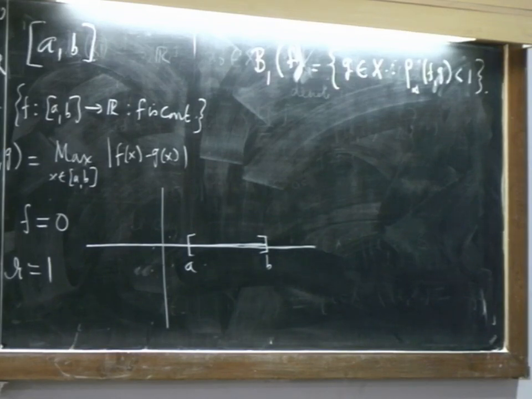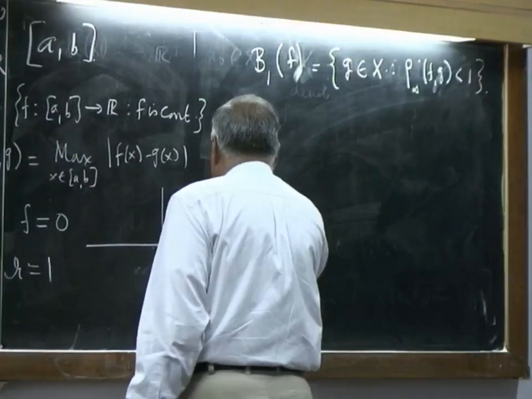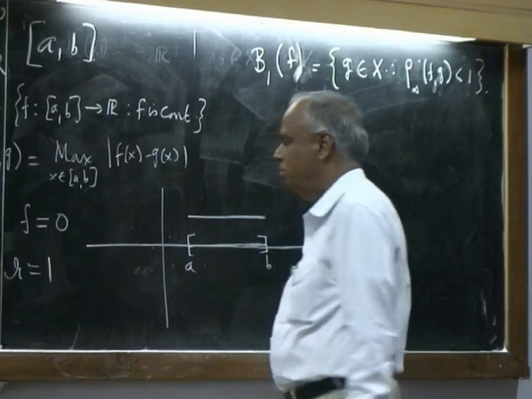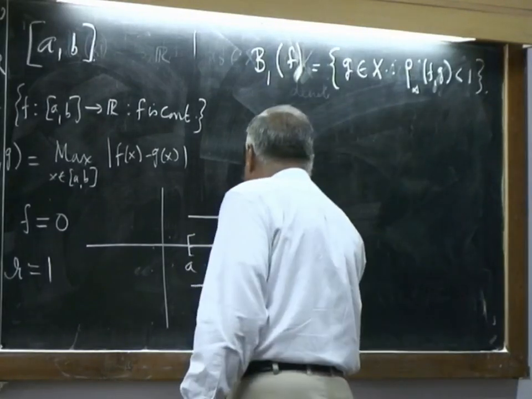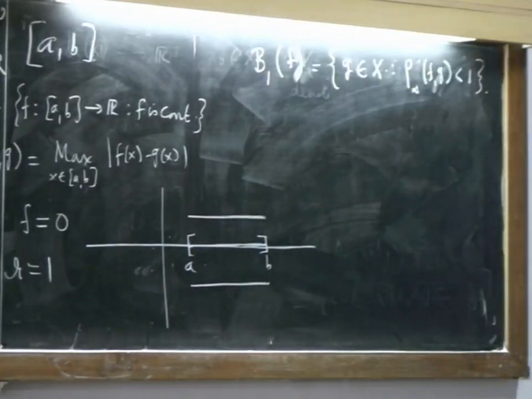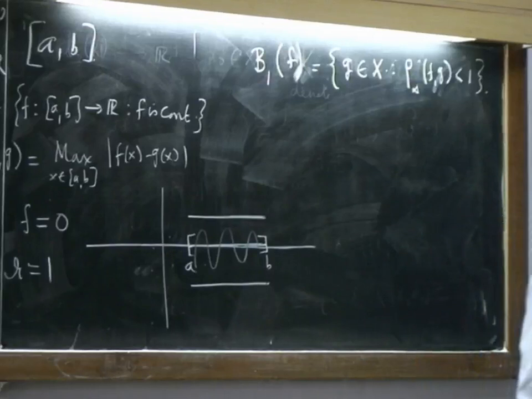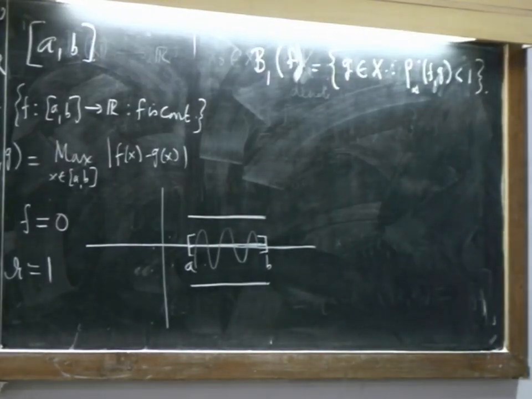So, what we will do is, we will take the function which differs from this by 1 on this side and minus 1 on this side. Now, if you take any function whose graph lies in this, then |g minus f| will be strictly less than 1.